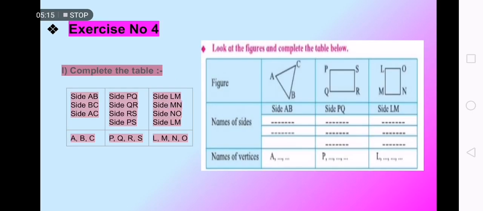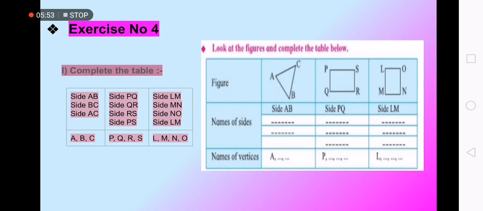Exercise number 4. Complete the table. In this, you'll write vertex and sides. You'll draw this full box figure. Then you'll draw the triangular, square and rectangular shapes with ABC. Draw them fully. And then you'll fill in this box only. You will not make another box. You have to use this blue color box, and you will write the same answer in this box.